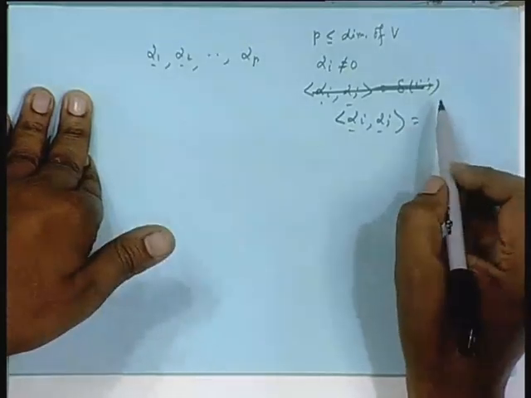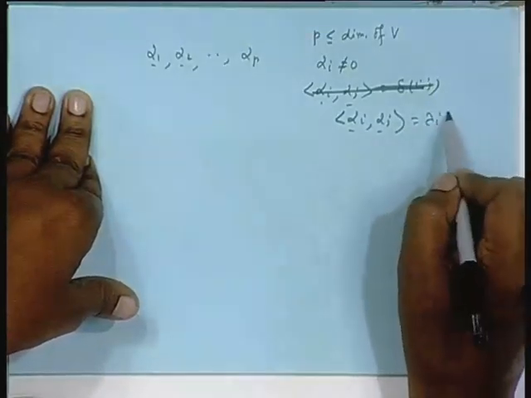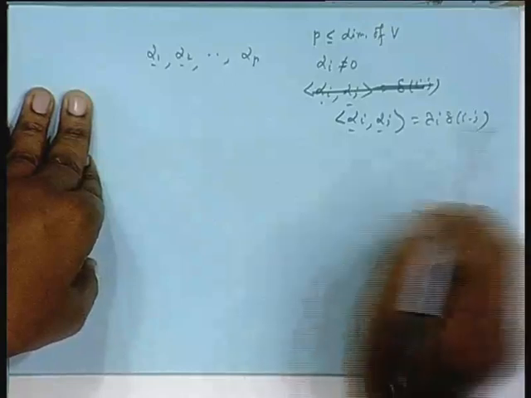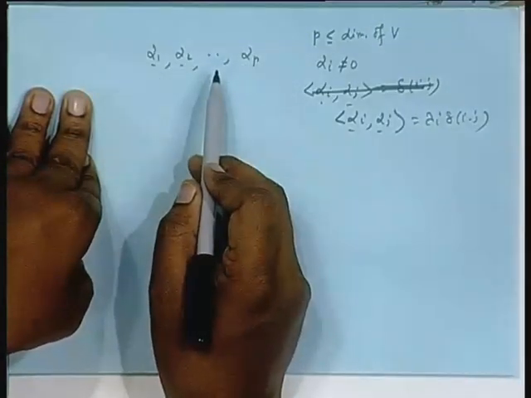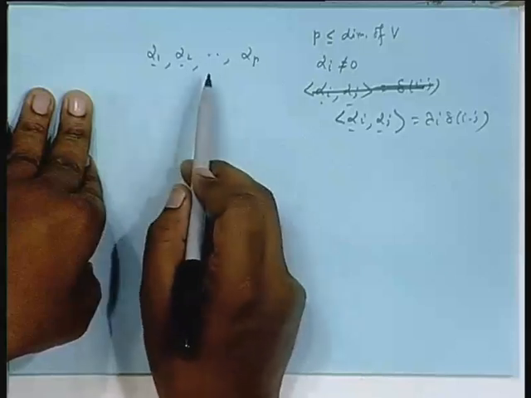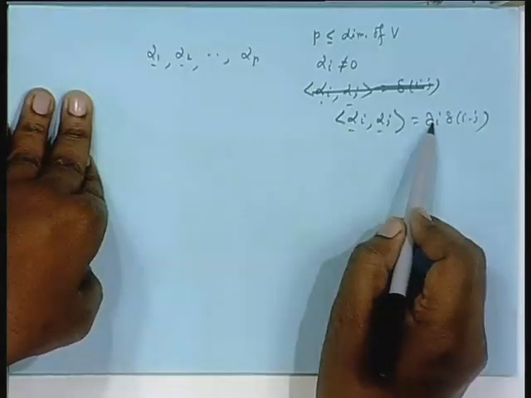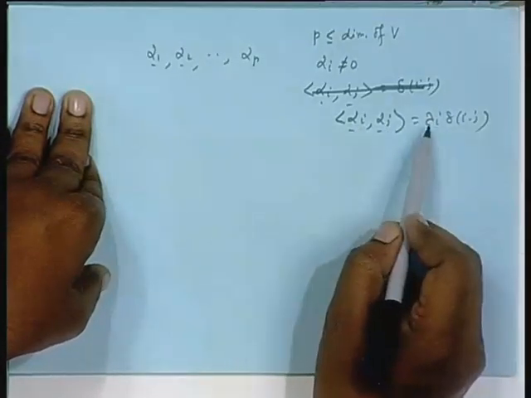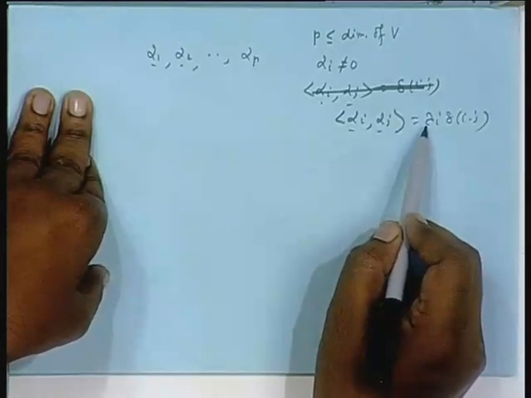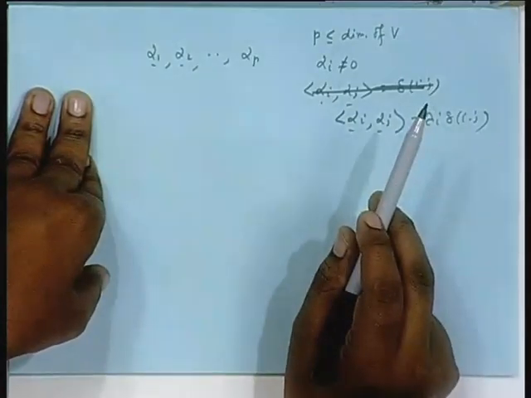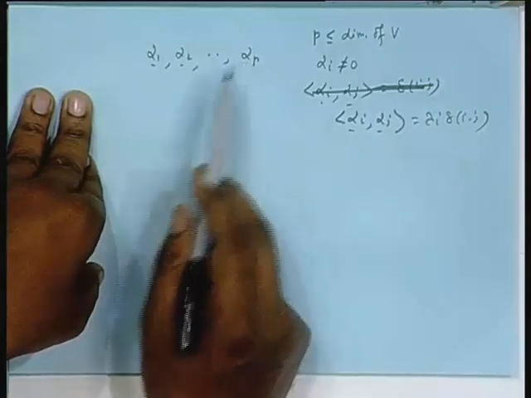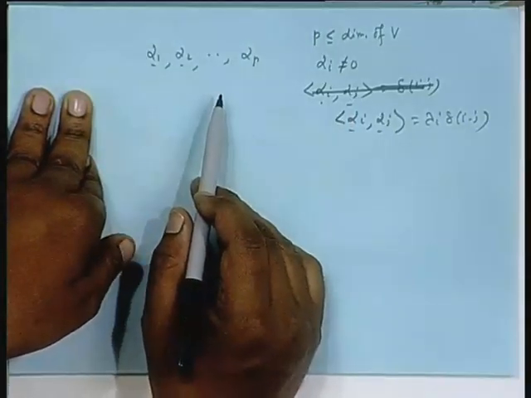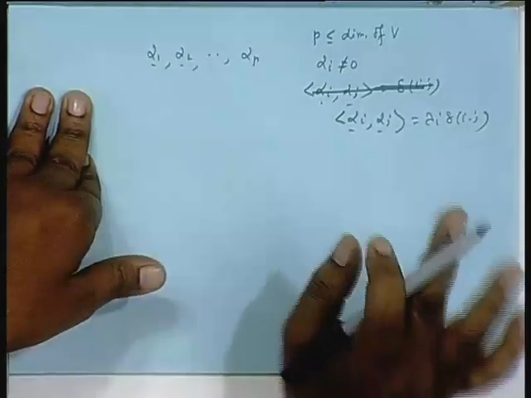You can take some lambda i delta i j. What I am going to prove does not require normality, just orthogonality is enough. There is a set of vectors which are mutually orthogonal. Okay, mutually orthogonal, that is only when i and j are same, it is lambda i, the inner product of alpha with itself is the norm. So, lambda i is a real positive number, alpha i not equal to 0, because if you append 0, it is orthogonal to everybody, because the inner product of 0 with anybody is 0. Okay, so I am appending, running out of time.